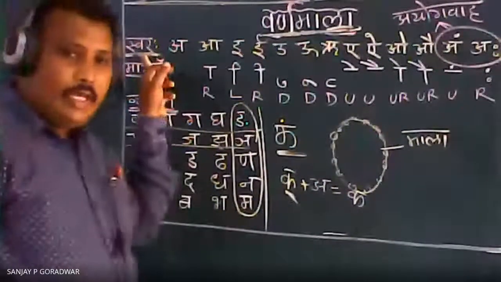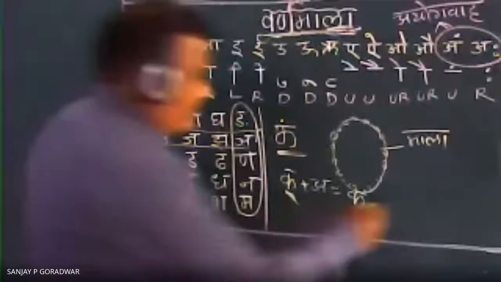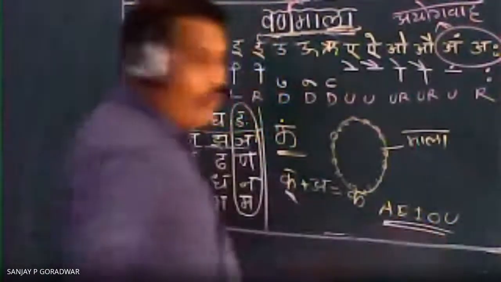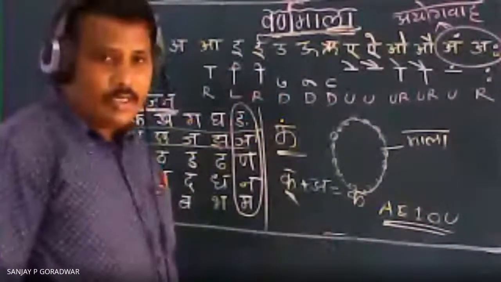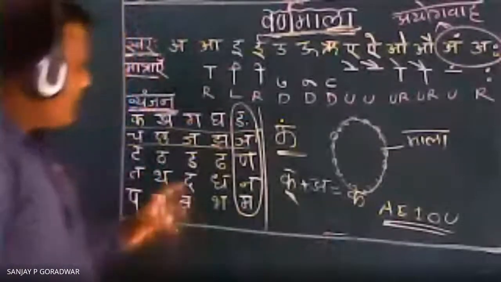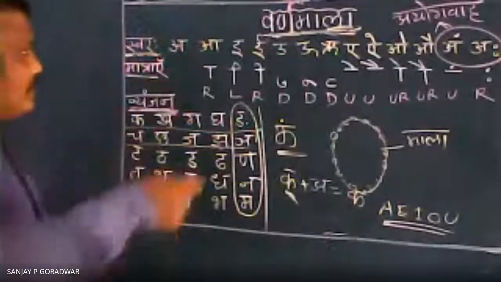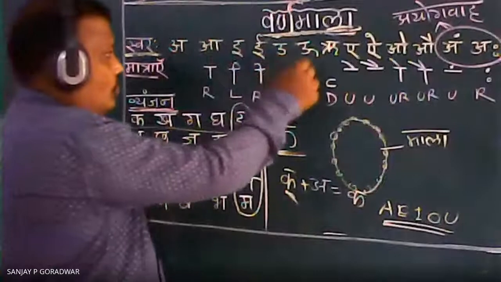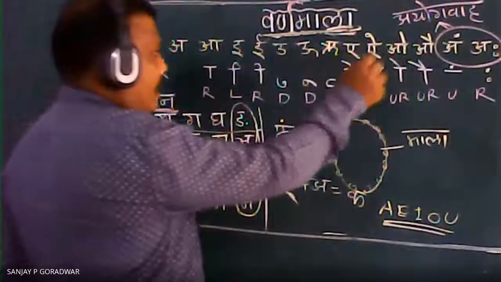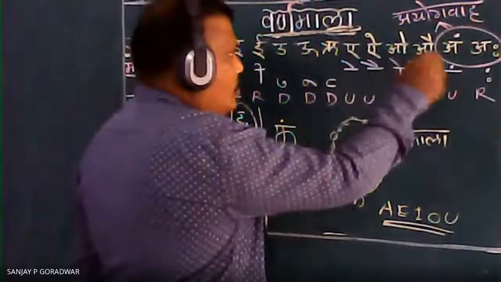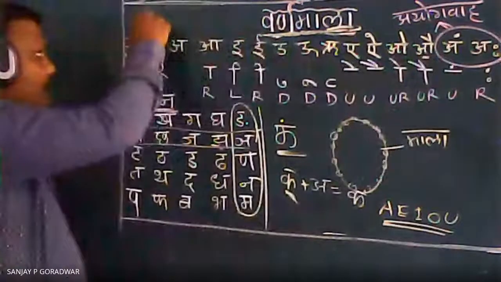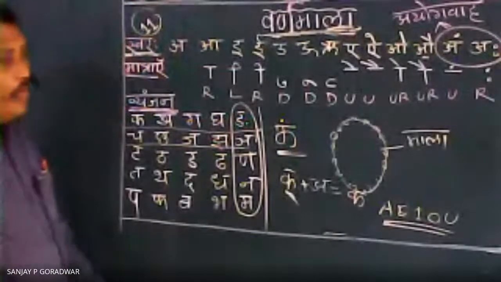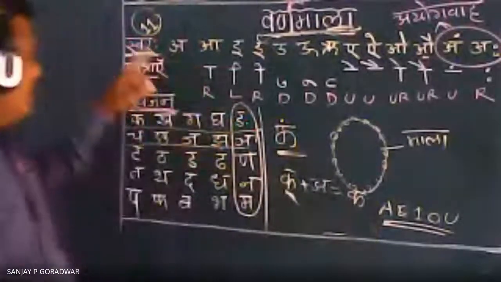In English how? A, E, I, O, U. These five vowels are there, and the remaining letters are consonants. Like that in Hindi also, these: अ, आ, इ, ई, उ, ऊ, ऋ, ए, ऐ, ओ, औ. Up to here 11 letters are there. These are the swar, vowels. As in English 5 vowels are there, like that in Hindi 11 are there.